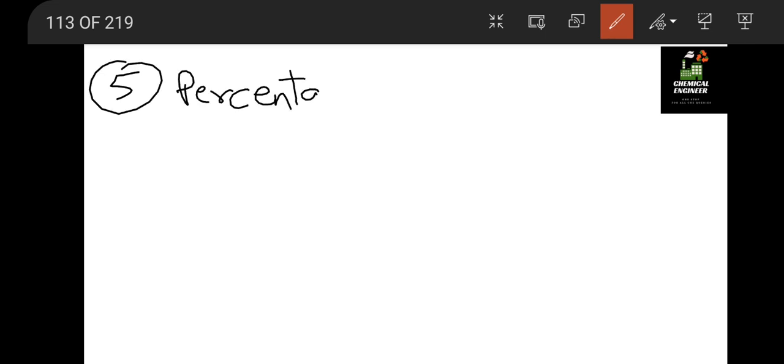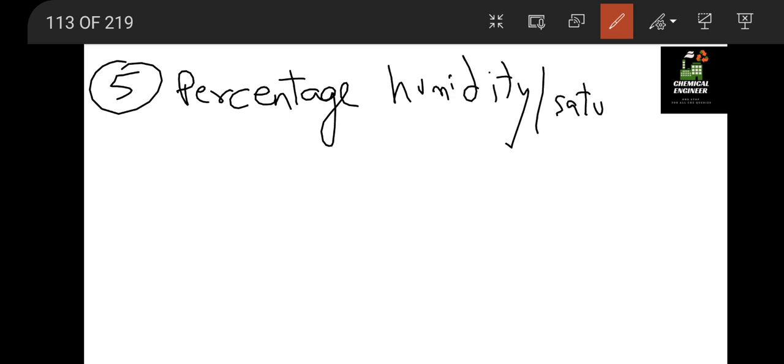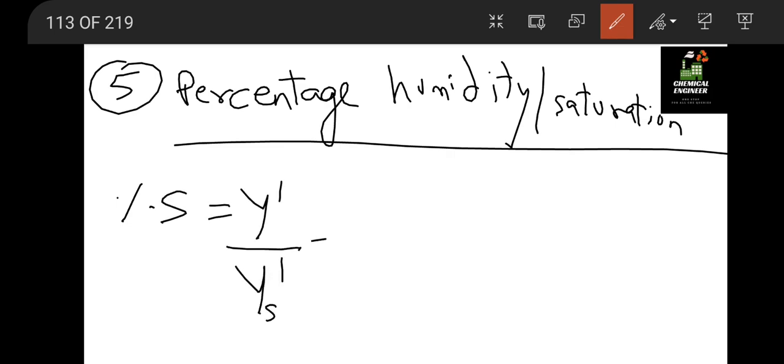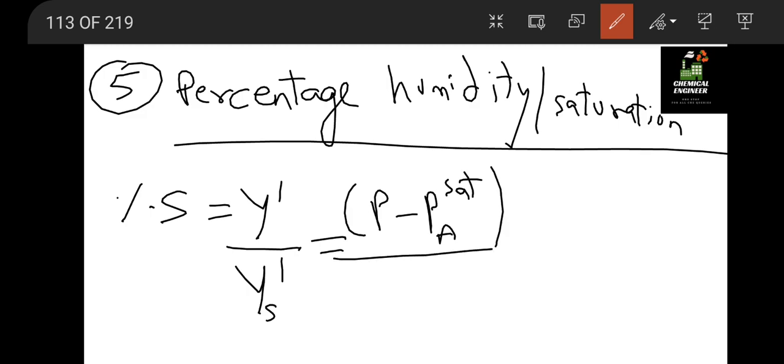Next we have percentage humidity, or we can say percentage saturation. What it shows is percentage saturation equal to y dash by ys dash. That is actually showing the relation between the vapor pressure and the partial pressure.